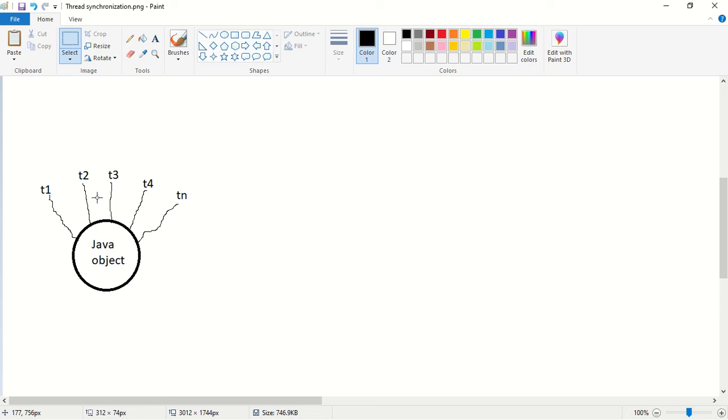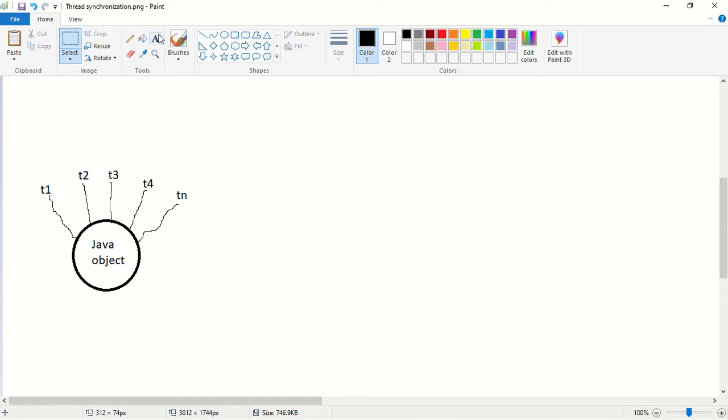Okay. Assume that this T1 is performing some add operation. Next, T2 is performing some remove operation. T3 is performing some delete operation, and T4 is performing replace operation. So what is happening here? The different threads are trying to perform different operations on the same Java object. So what will happen in this case?